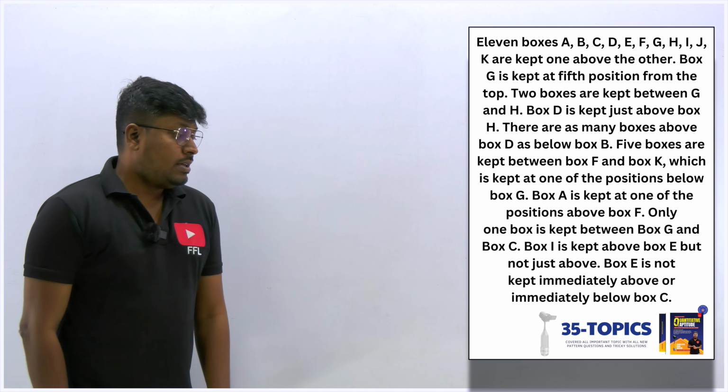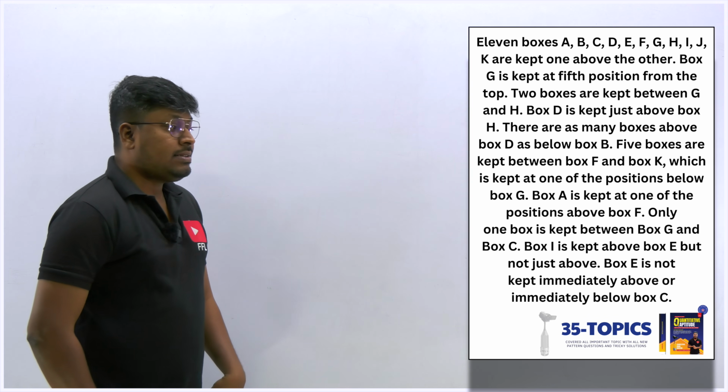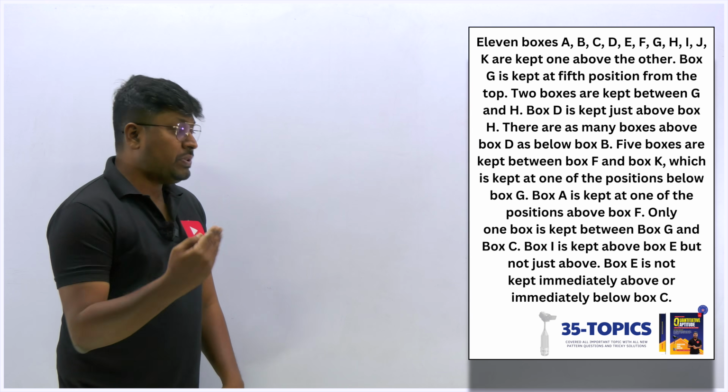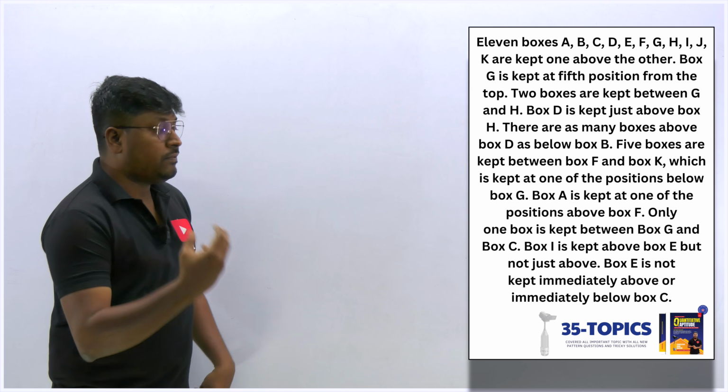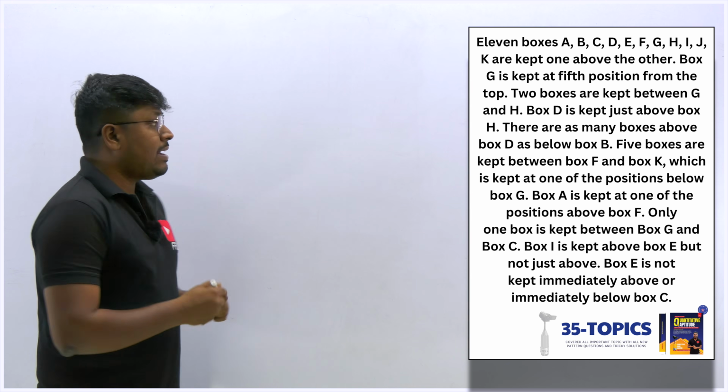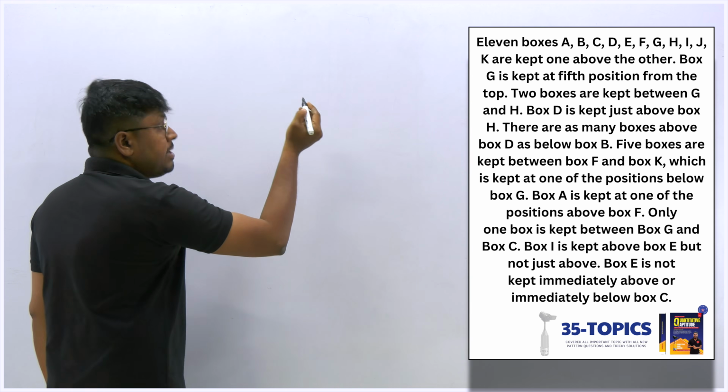Next question. There are 11 boxes, A to K, kept one above the other, not necessarily in the same order. Box G is kept at the 5th position from the top. So they have directly started giving the clues, and totally how many boxes are there?